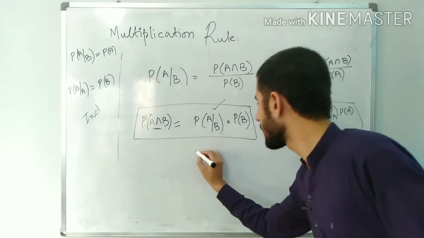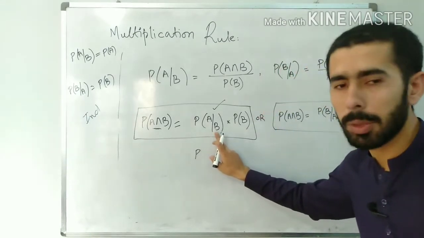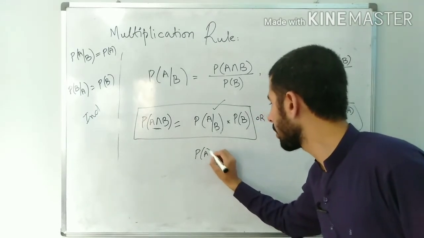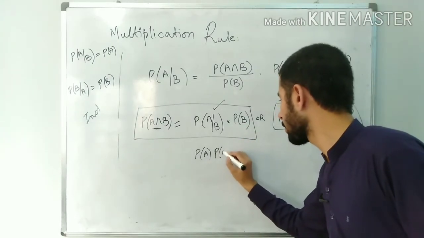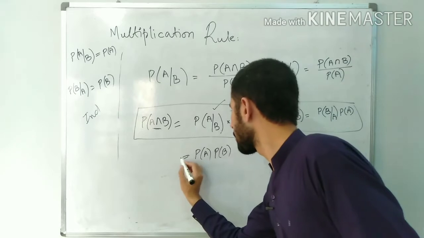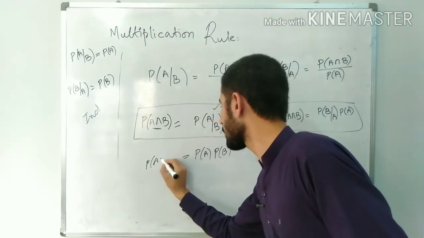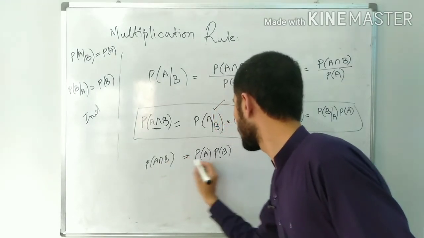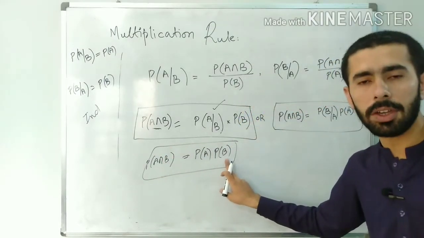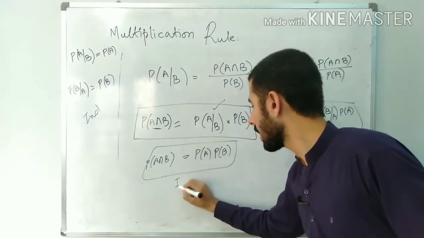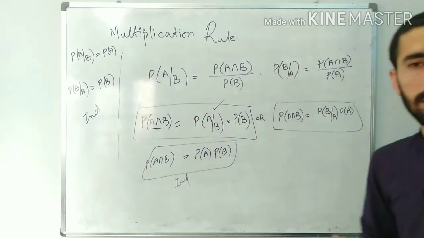So this conditional probability would remain the probability of A, and the probability of B would for sure be the same. We would say that the probability of A intersection B is the probability of A times the probability of B, meaning the events are independent.